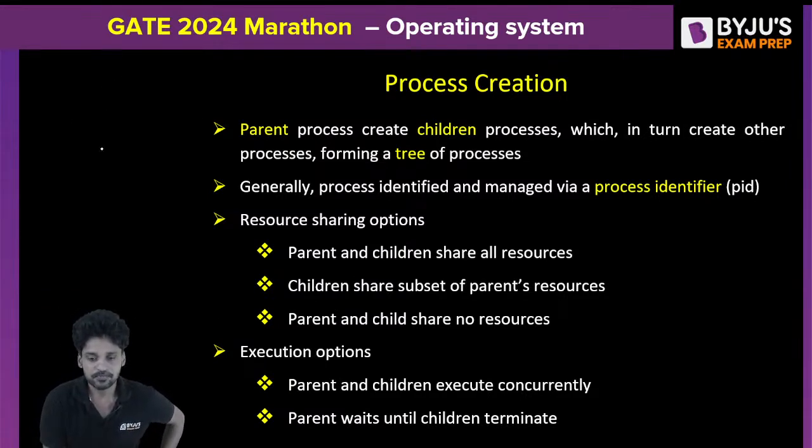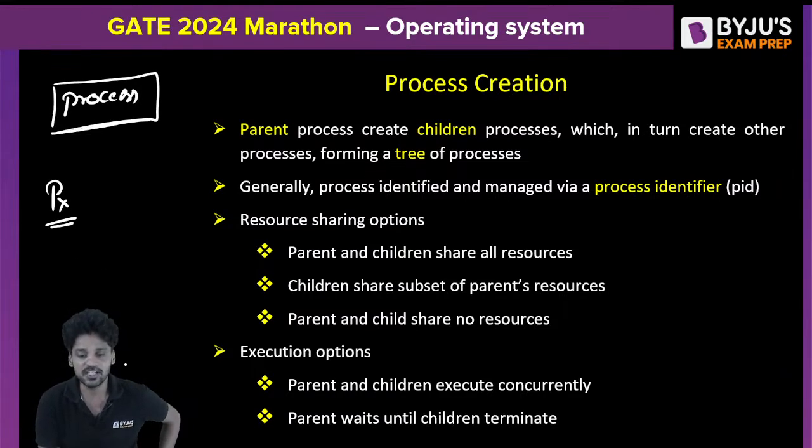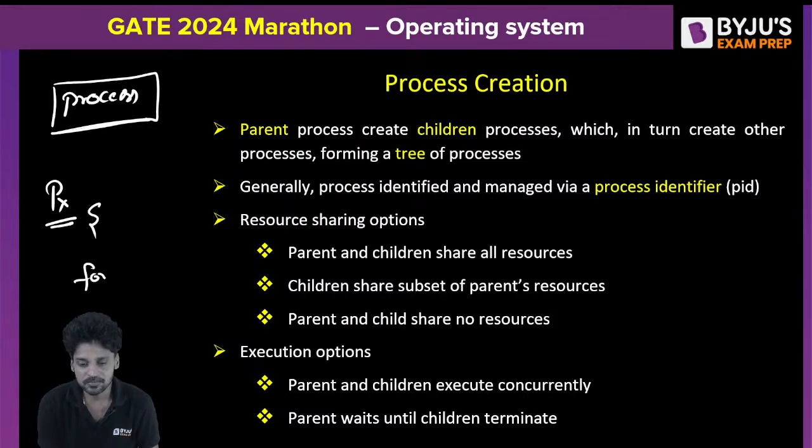I'm just creating a process. A process needs to be created. This is my task. I'm process PX. I want to create a child process. In order to create a child process, I need to execute one system function which is called fork.